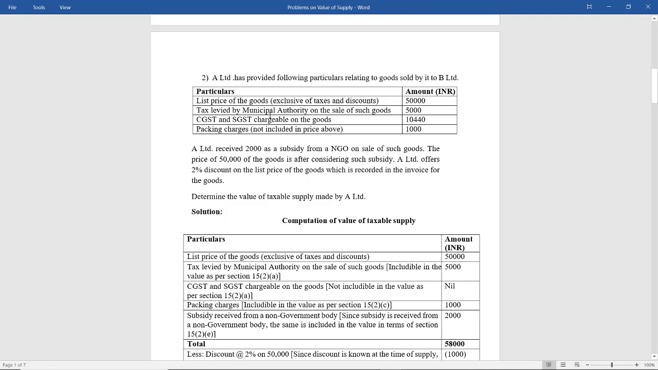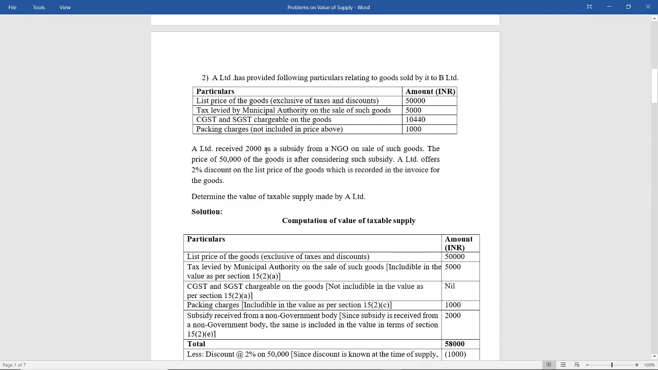Tax levied by municipal authority on the sale of such goods is 5,000. CGST and SGST chargeable on the goods is 10,440. Packing charges not included in the above price is 1,000 rupees. Okay.